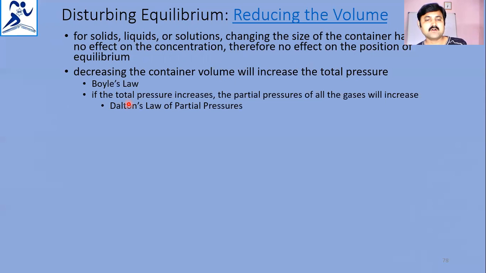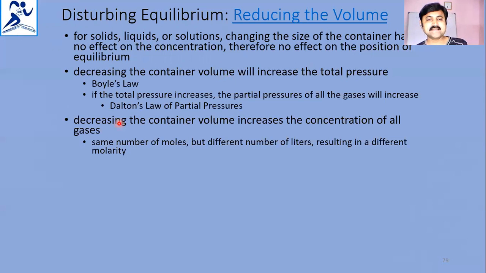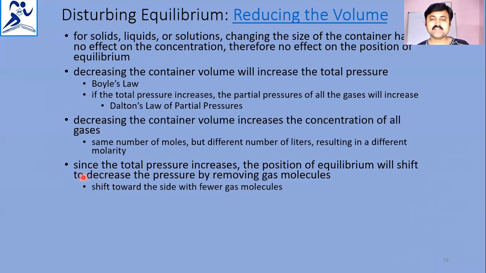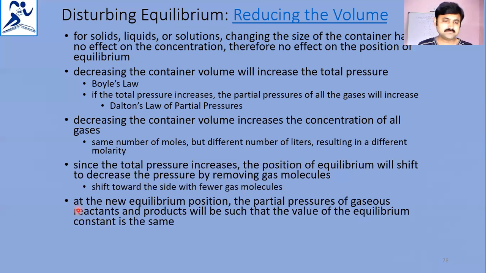Dalton's law of partial pressures tells us that decreasing the container volume increases the concentration of gases. Same number of moles, but a different number of liters, resulting in different molarities. So the total pressure increases, and the position of equilibrium will shift to decrease the pressure by removing gas molecules, shifting towards the side with fewer gas molecules. At the new equilibrium position, the partial pressures of gases, reactants and products will be such that the value of the equilibrium constant is the same.